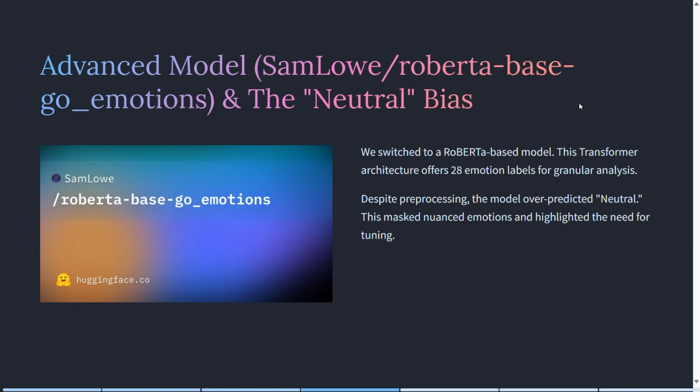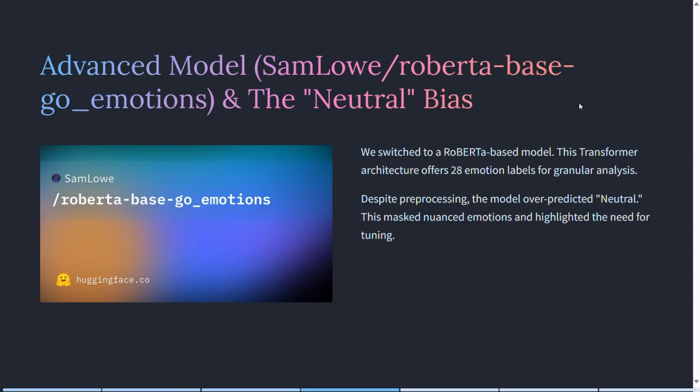Advanced models and the neutral bias. With cleaner data, we upgraded to a more advanced model, SamLowe's RoBERTa-based GoEmotions. This RoBERTa-based transformer model, shown here from Hugging Face, offers 28 emotion labels, allowing for much more granular analysis.